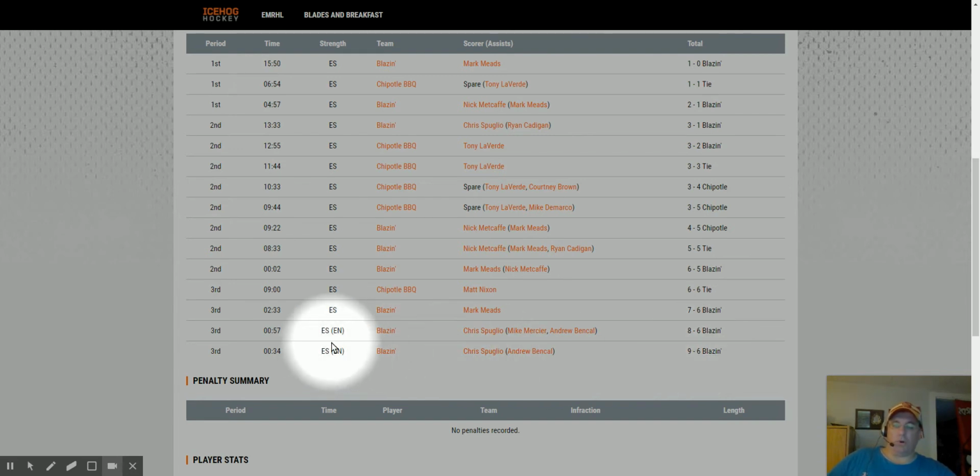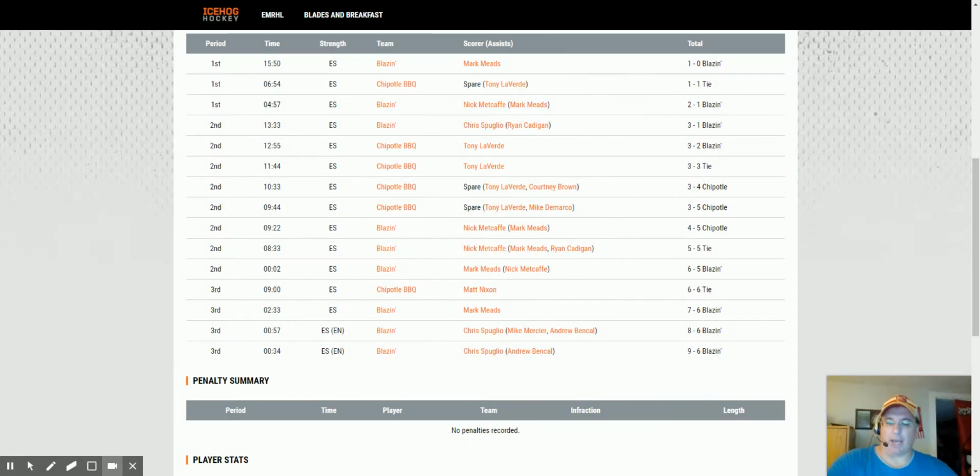And it goes over here. We had 2 open net goals at the end. So that's what happened in that game there. It shows you the box scores, who scored. If there's a spare player, it shows you a spare player.